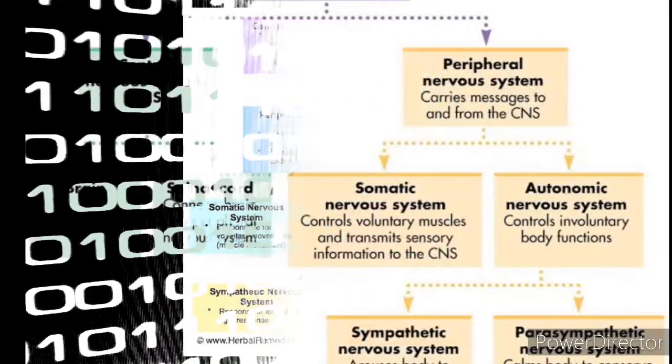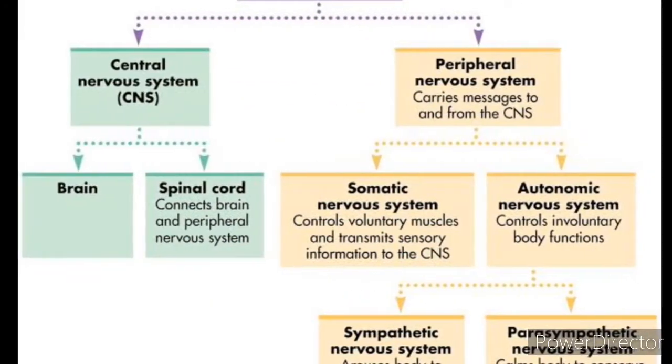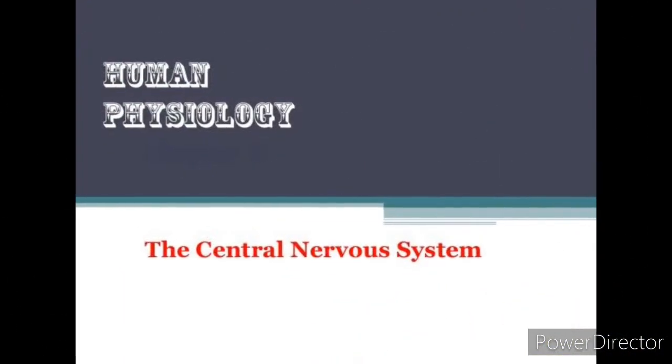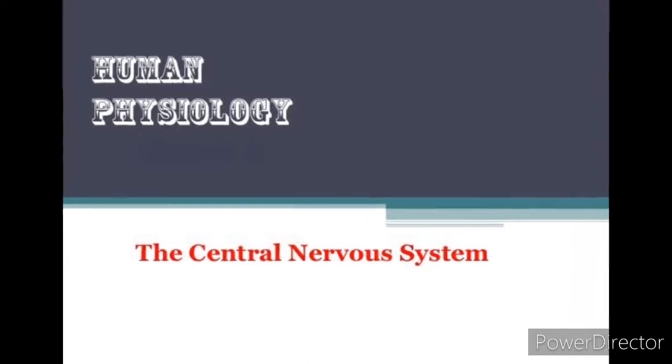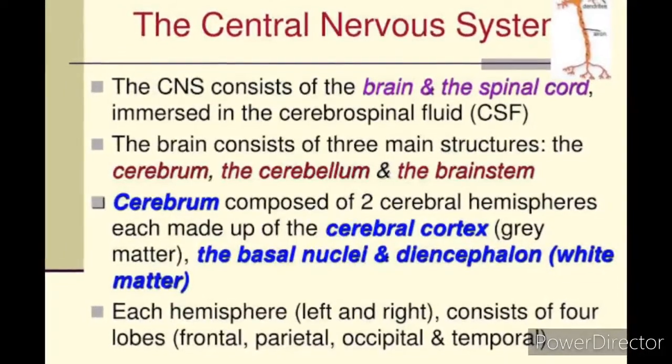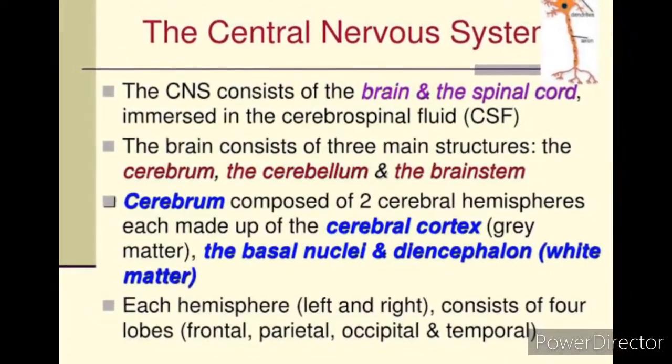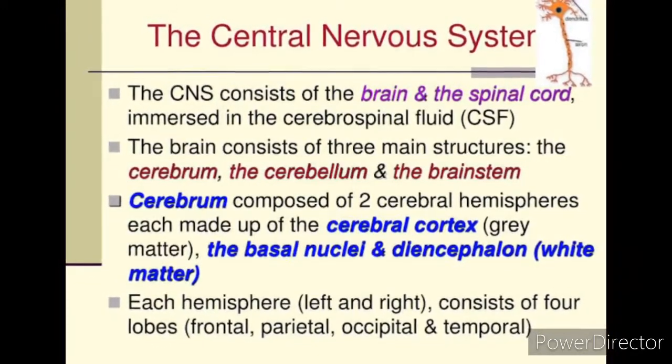Human nervous system is differentiated into central nervous system, peripheral nervous system and autonomic nervous system. Let us discuss first about central nervous system. It acts as center for information processing and control. It consists of the brain and the spinal cord.